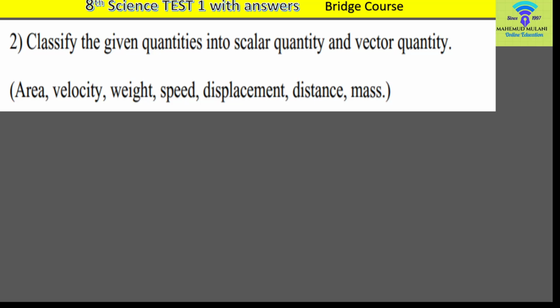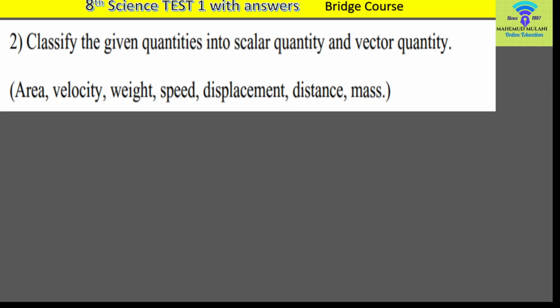Here, 7 quantities are given, and you are asked to classify the given quantities into scalar quantity and vector quantity. What is meant by scalar and what is meant by vector? A very simple answer is that there are 2 parameters for any quantity. If direction is necessary for that quantity, it is called a vector quantity, and if direction is not necessary, it is called a scalar quantity.